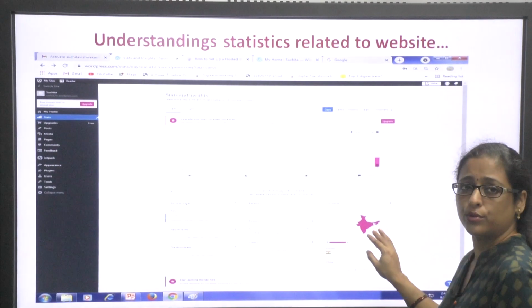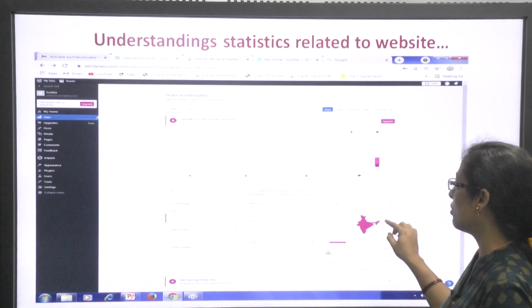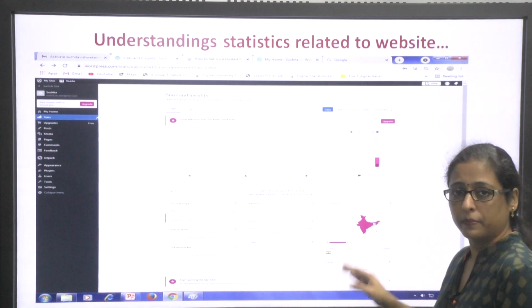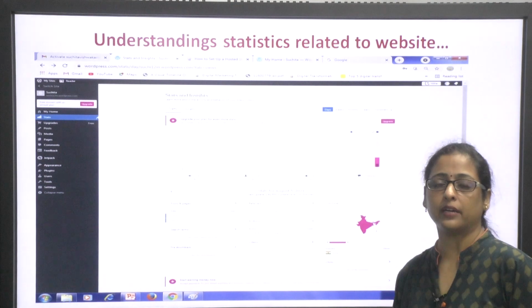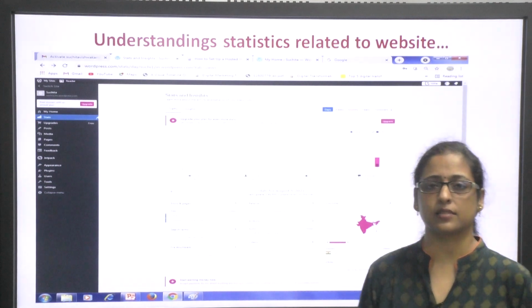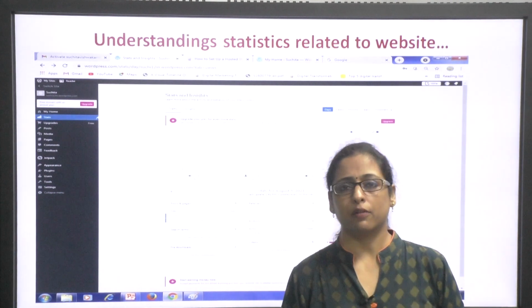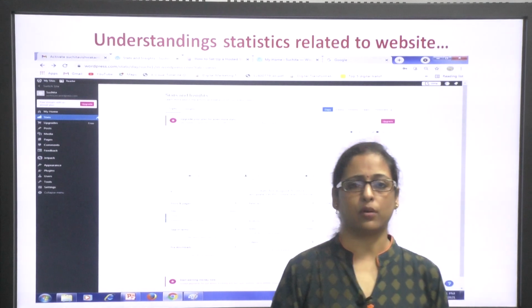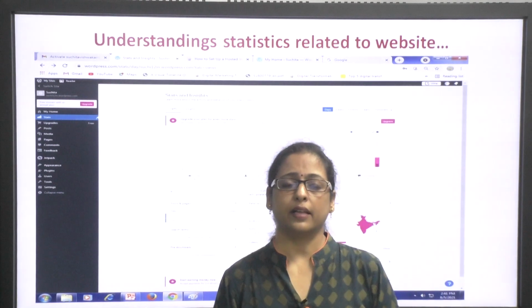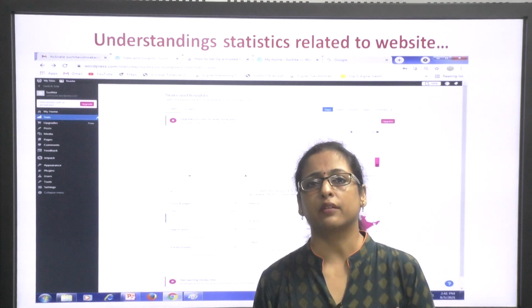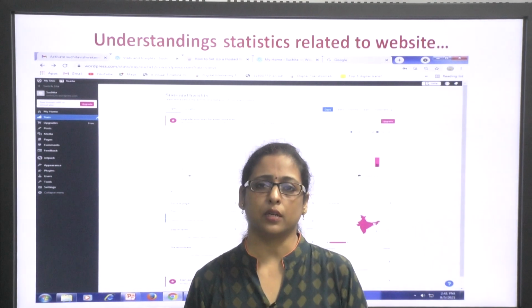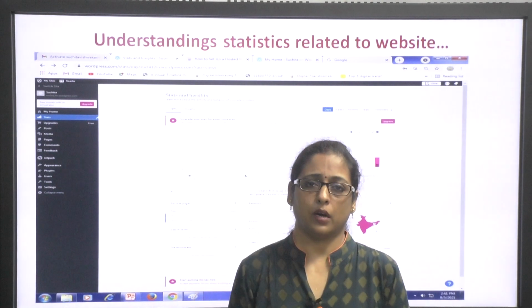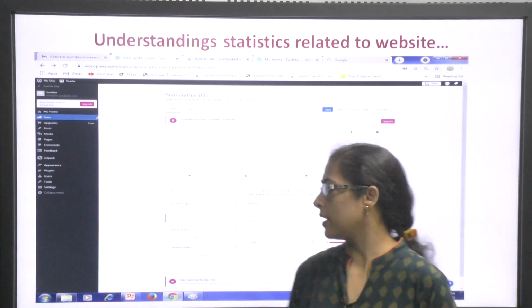Then you can also have a look at which particular part of the country, which particular part of the world people are accessing from. So, you can have geographical tagging also. You can understand the statistics, that is, how many people are visiting your website on a regular basis, what content they are liking, and what content they are ignoring. So, you can probably remove that content from your website.